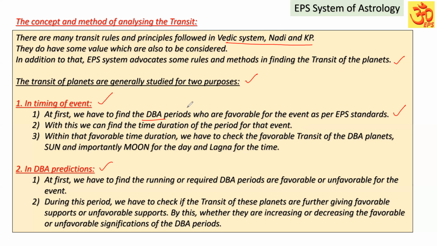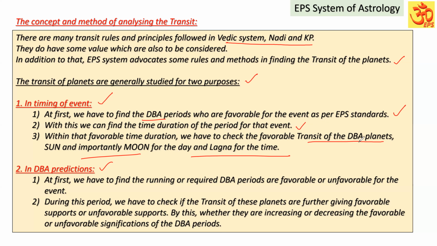Because within the Dasa Bhukti Antara period, whichever period duration is coming, within that period we can fix the particular period, within 6 months, within 3 months, that period is supportive for the particular event. Within that favorable time duration, we have to check the favorable transit of the DBA planets, Sun, and importantly Moon for the day and Lagna for the time.